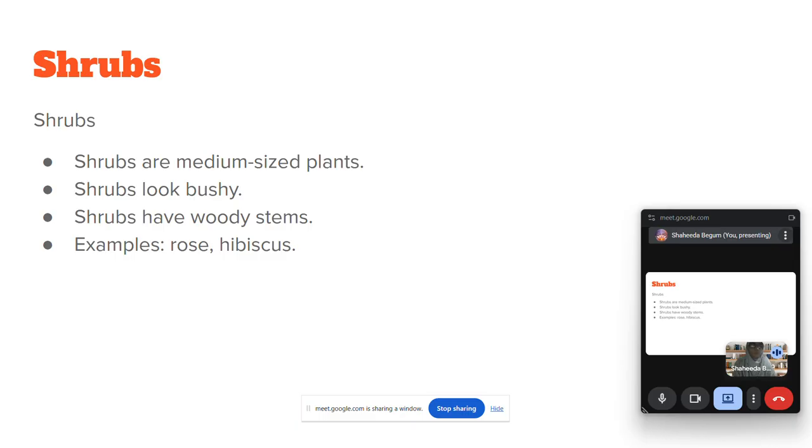Shrubs. Shrubs are medium-sized plants. They are bushy. They have woody stems, like rose and hibiscus.